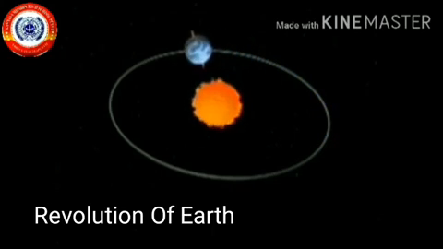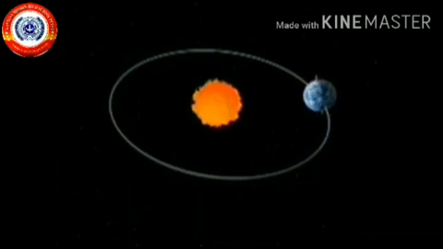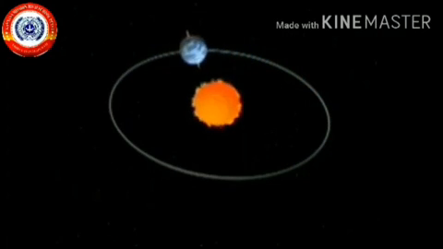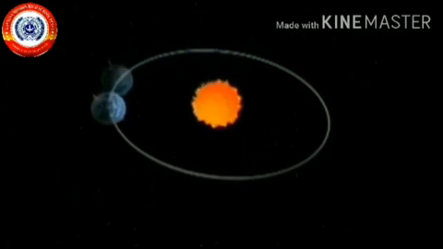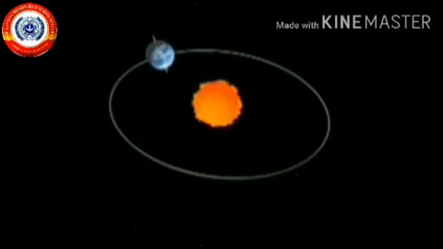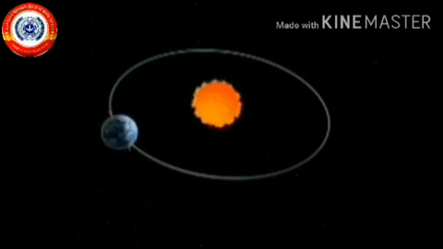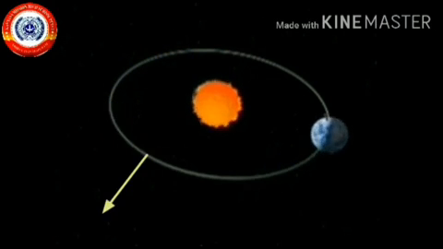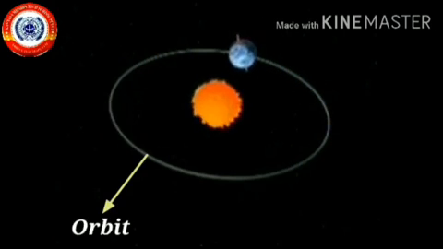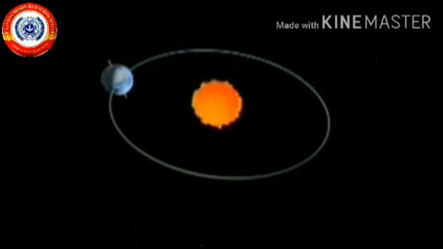Next, revolution of Earth. Along with the rotation on its axis, the Earth also moves around the Sun. The movement of the Earth around the Sun is called revolution. The path of the Earth moving around the Sun is called an orbit. The Earth revolves around the Sun in a counterclockwise manner.